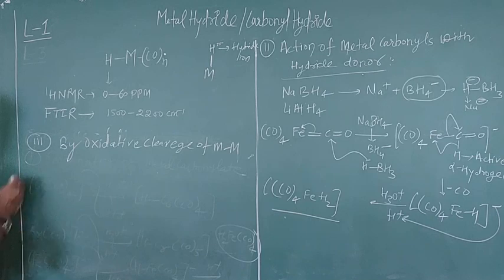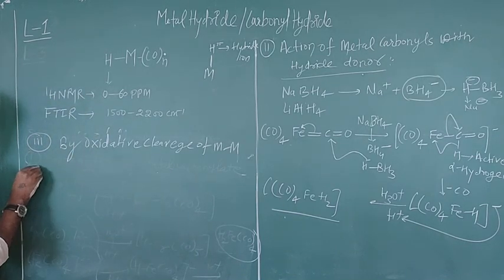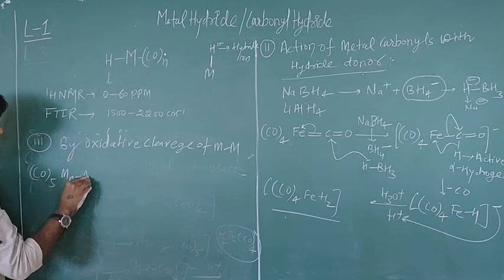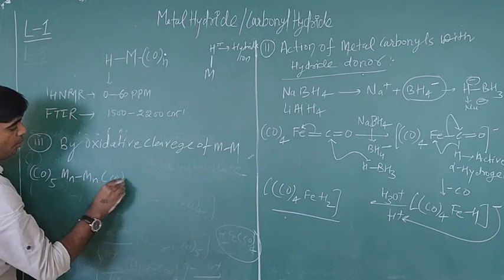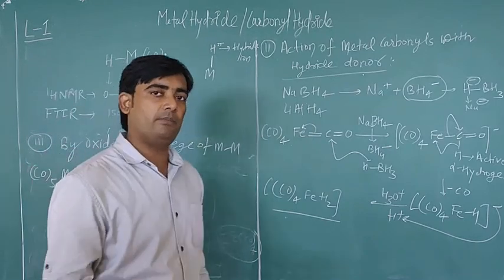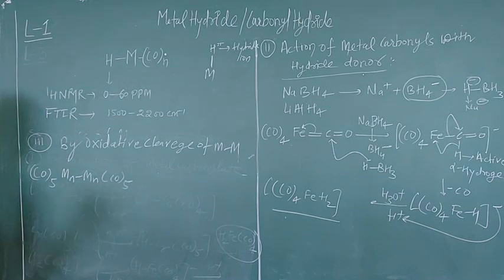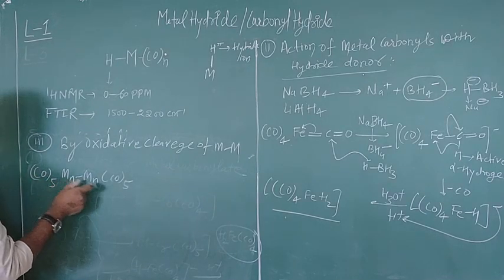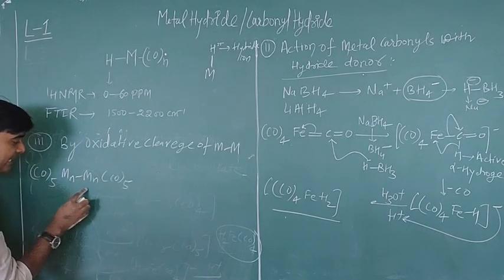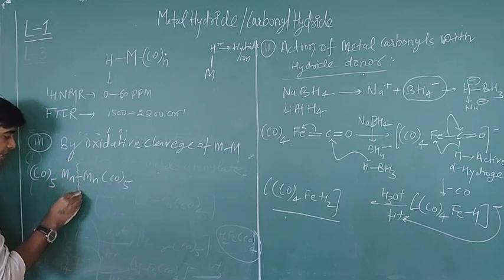Suppose you take an example, Mn2(CO)10. This is your complex, a metal carbonyl complex, and it is a binuclear metal complex. Why is it binuclear? Because two metals are available here. And now you can break the Mn-Mn bond, that is the metal bond, via oxidative cleavage.